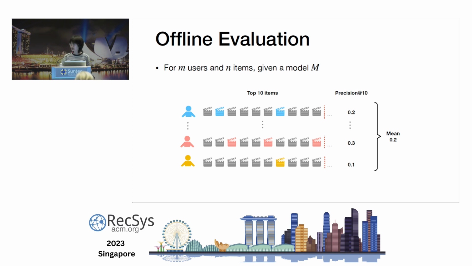Let's first quickly recap the offline evaluation process. Given the datasets, for each individual user we will calculate some evaluation metric, for example, precision at 10. This is based on the top 10 recommendations given by a model. We then take the average across all users to get an overall performance measurement. This process is quite straightforward and widely used.